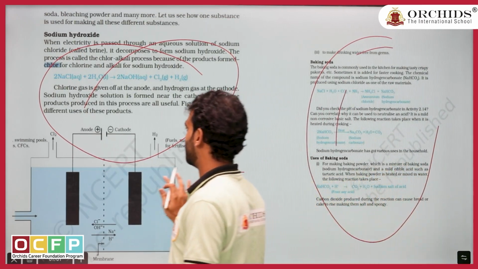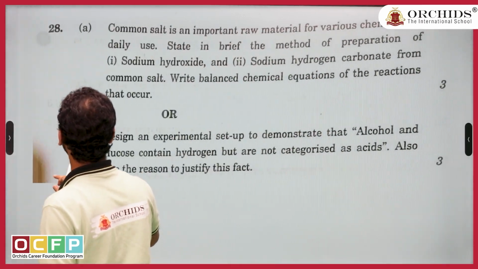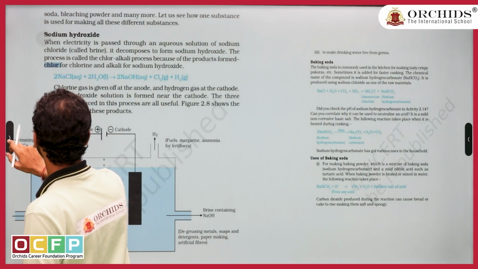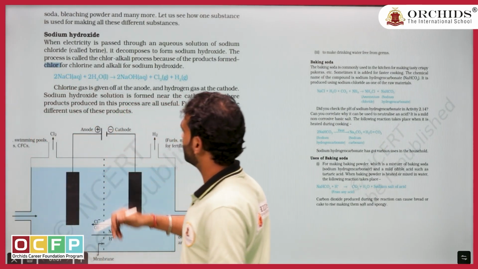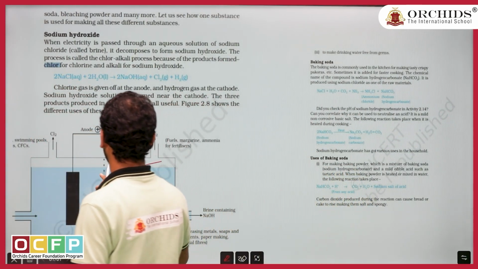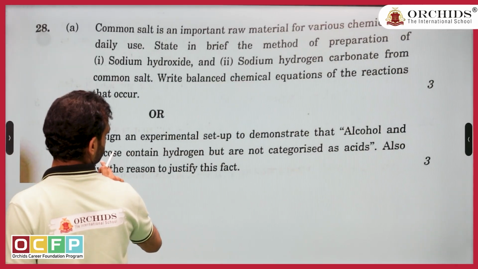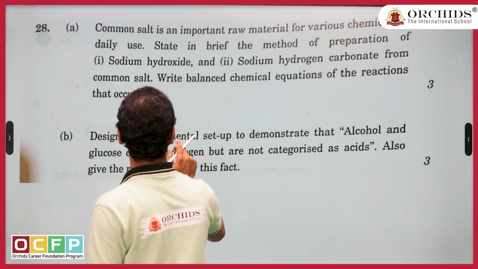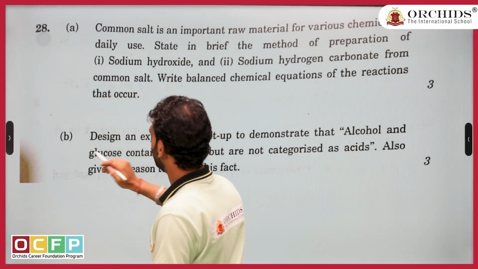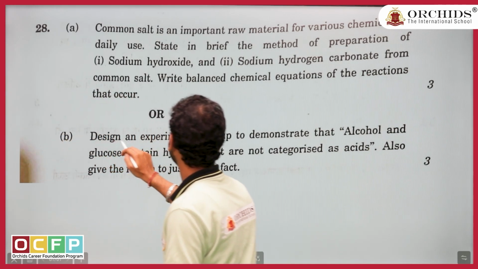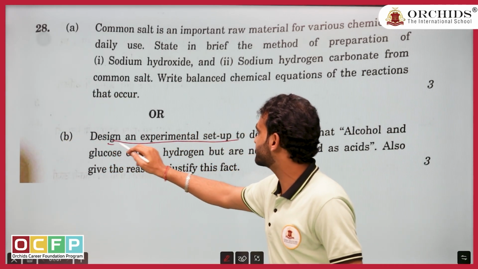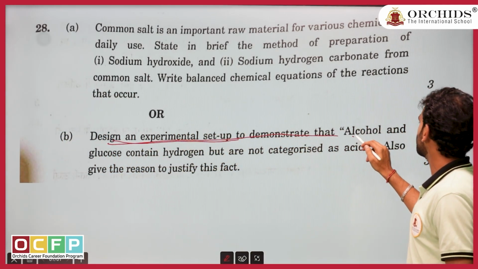Again, I have just kept the same screenshot, and this is the second part. Sorry, 1 second. Oh, I missed that screenshot, but you can check. This is also a direct activity based question where they are asking to design an experiment to demonstrate alcohol.